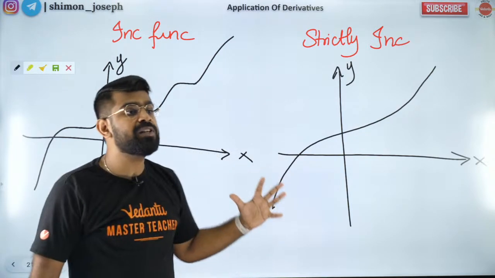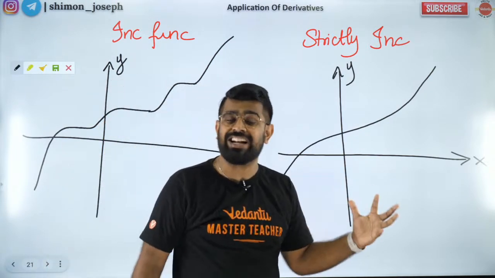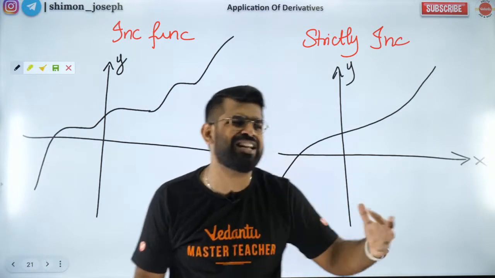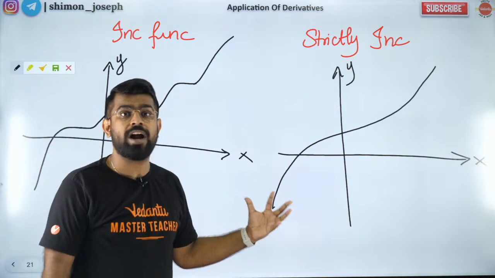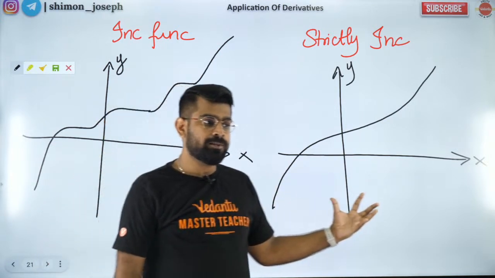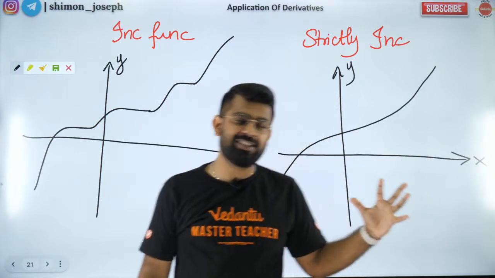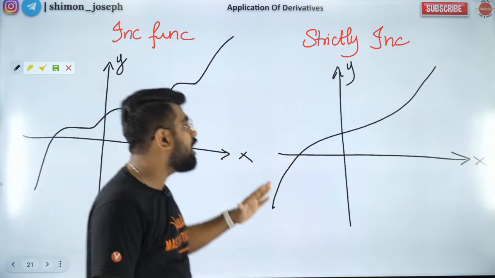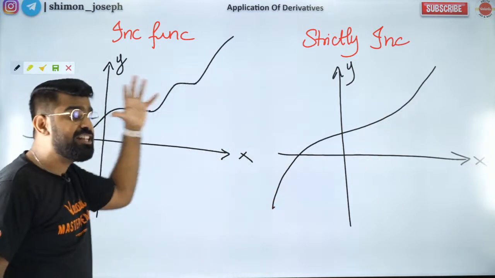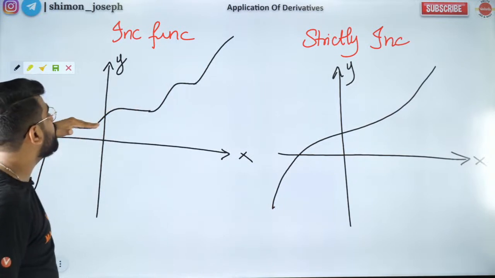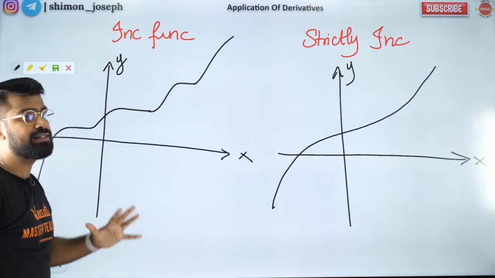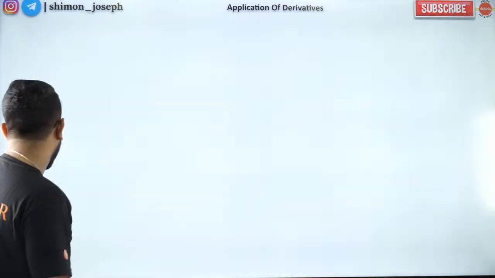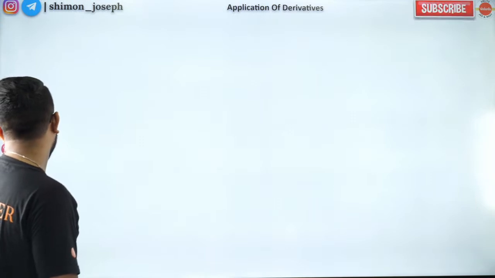Okay? So this is something which you have to understand. This is called the layman understanding. Every common person, even somebody who doesn't know maths, can understand this. It is not fancy, it is not very mathematical, isn't it? Are you all clear with it, guys? So shall we move forward? So strictly increasing means it has to go up only. But when you have an increasing function, it can sometimes be flat also. Okay, this is something which is very tricky, very important to know. Okay, don't forget this.